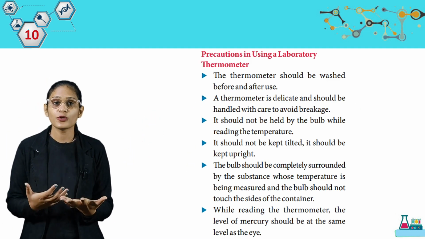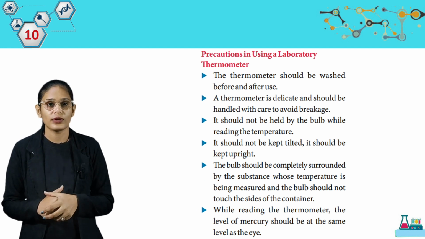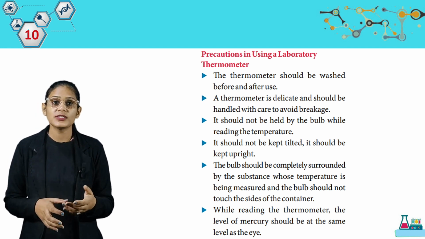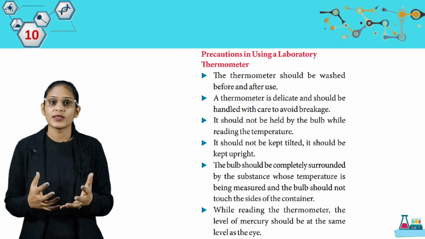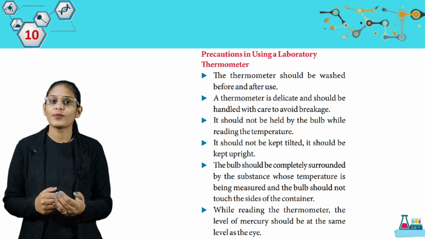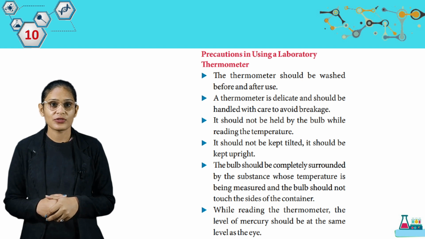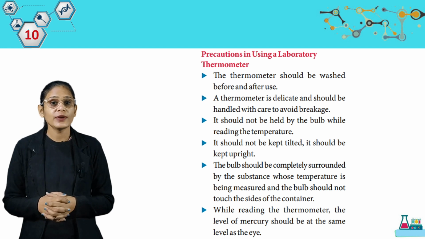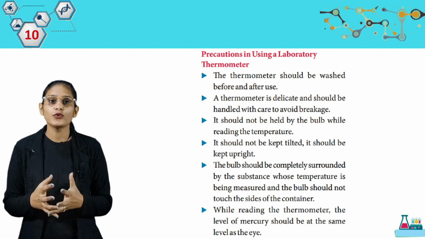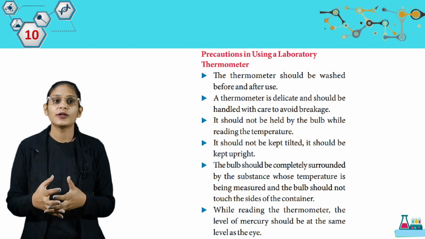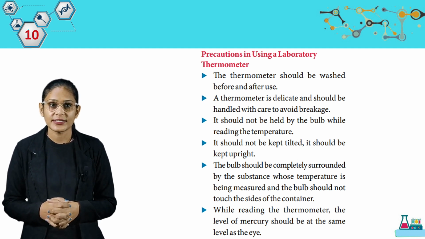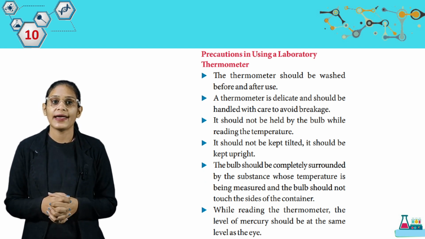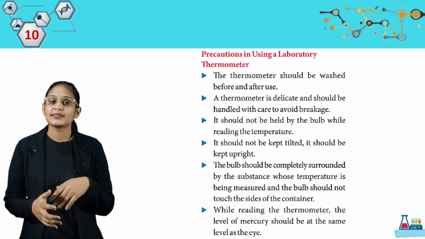So student, these are some precautions we have to take when we use a laboratory thermometer. The thermometer should be washed before and after use. A thermometer is delicate and should be handled with care to avoid breakage. It should not be held by the bulb while reading the temperature. It should not be kept tilted. It should be kept upright. The bulb should be completely surrounded by the substance whose temperature is being measured and the bulb should not touch the sides of the container. While reading the thermometer, the level of mercury should be at the same level as the eye. So student, these are some precautions.